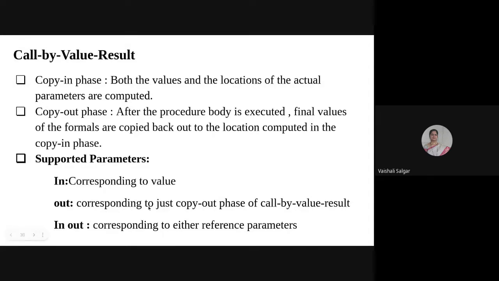Out, which corresponds to just the copy out phase of call by value result, that is, it will update the result after execution. In out, which is either a reference parameter or the address. This is the significance of in, out, and in out for the parameter passing methods.